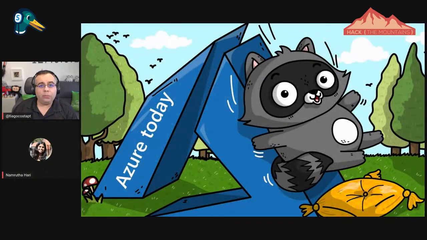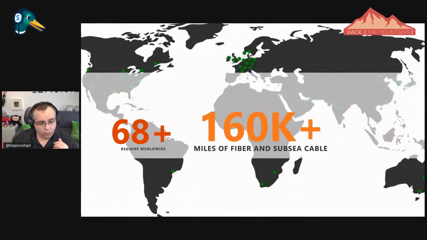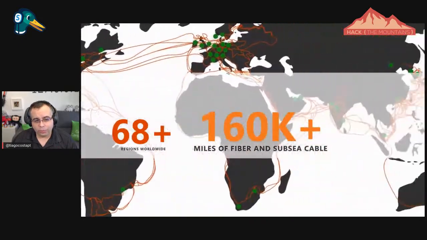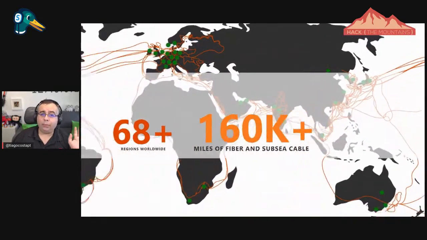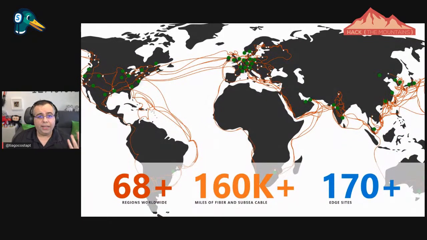But let's talk about what is Azure today. So Azure today is considered to be the second largest cloud provider. We have 68 regions worldwide, and I just add the plus there because Microsoft is constantly adding and announcing new regions.